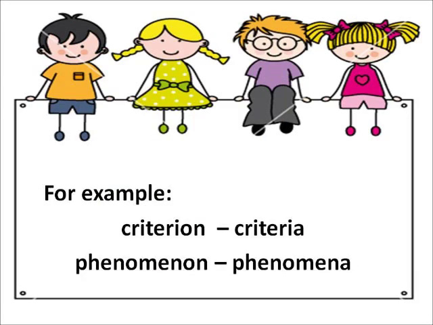Rule number 6. Nouns ending in on form their plural by changing on to a. For our first example, the word criterion, we will change on to a to form its plural, from criterion to criteria. We will apply the same rule for the next example.